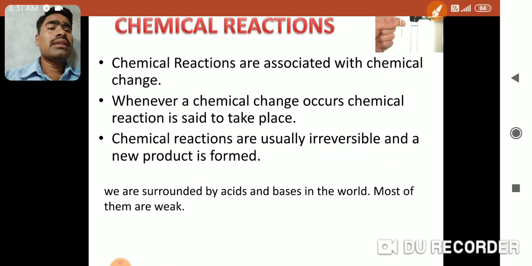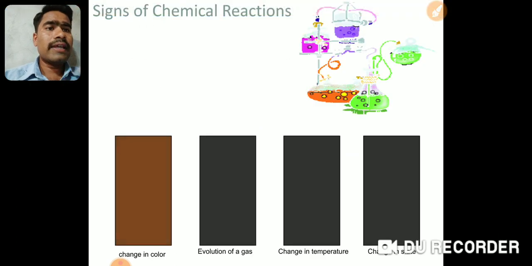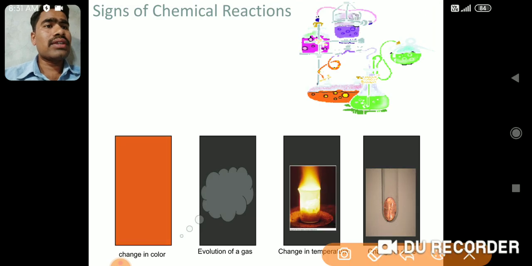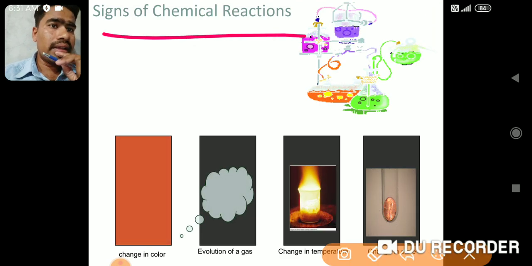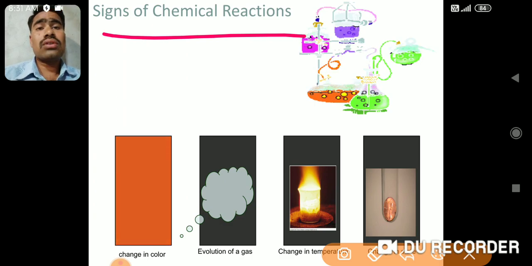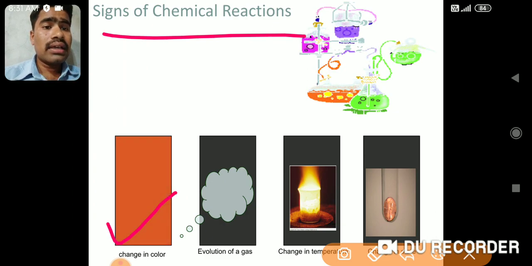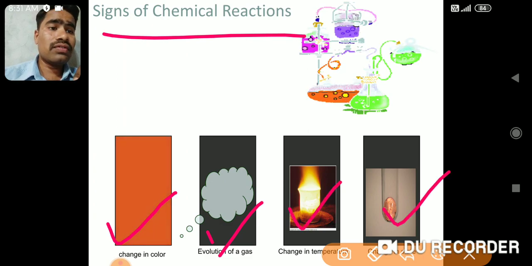So this is about a few things that we have studied in the last chapter. Now, signs of chemical reaction. Whenever a chemical change takes place, what actually happens? How do we identify whether a chemical reaction has taken place or not? That we also studied in the last chapter: change in color, evolution of gas, change in temperature, change in state of substance.